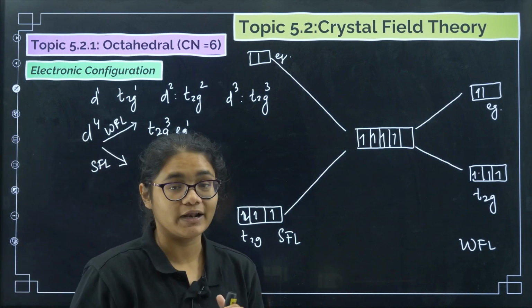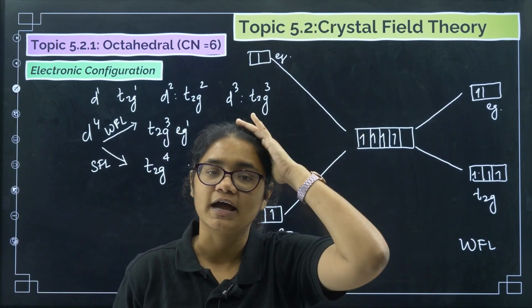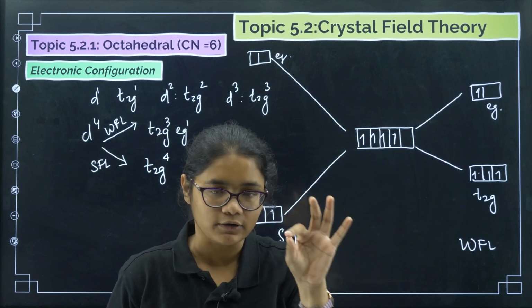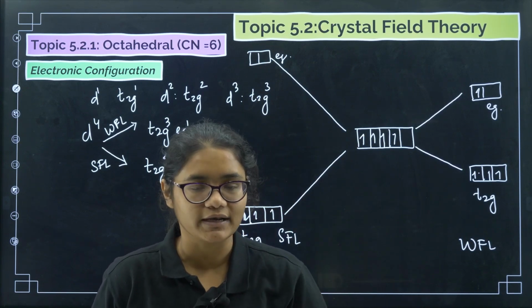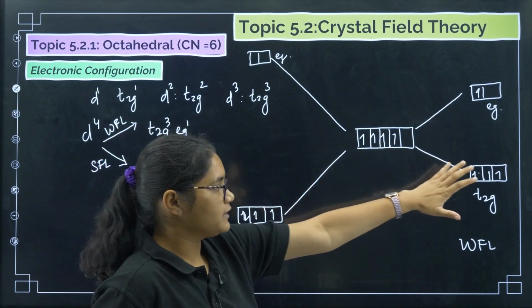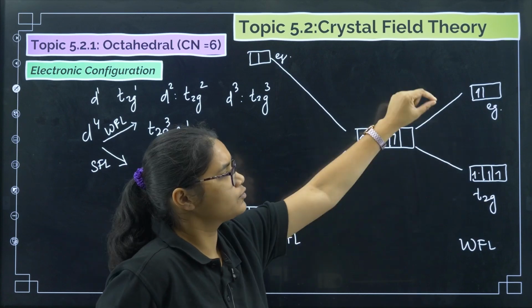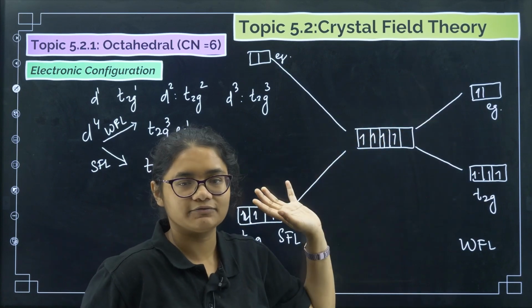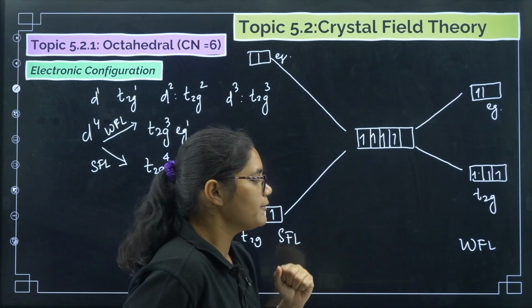Just imagine the ground floor and the 21st floor. Electrons will be very lazy to go to such a high level of energy, so they prefer pairing in the lower level where the energy is less. But in case of a weak field ligand, because it is not a very difficult job, electrons say, okay, let me just go to the first floor and rest there peacefully, because that is a single room, I can live peacefully there. That is how it happens.